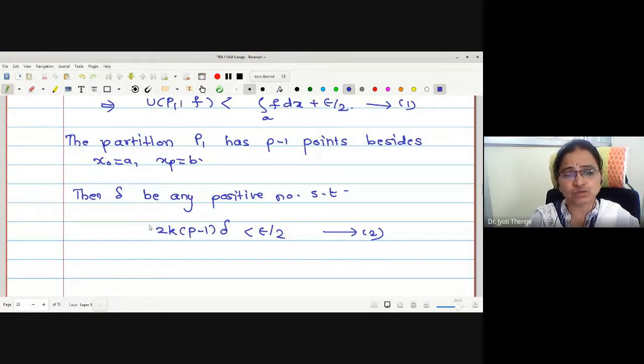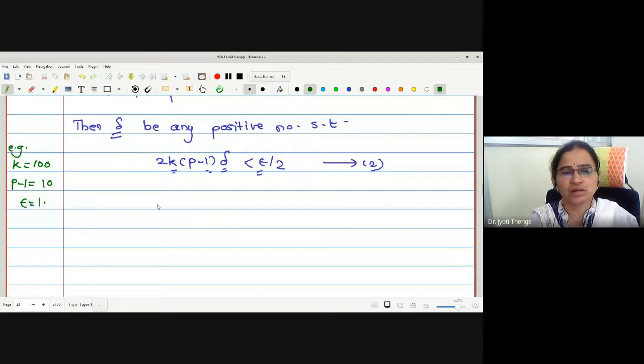But one has to think whether such a delta always exists for every 2k p minus 1 delta, for every epsilon also. Let us just think of a simple example. What is k actually in the proof? K is the bound of your function right now. Let me say some k is 100, and say p minus 1, that is number of points in the partition besides n points, be 10, and let me select some epsilon to be 1.